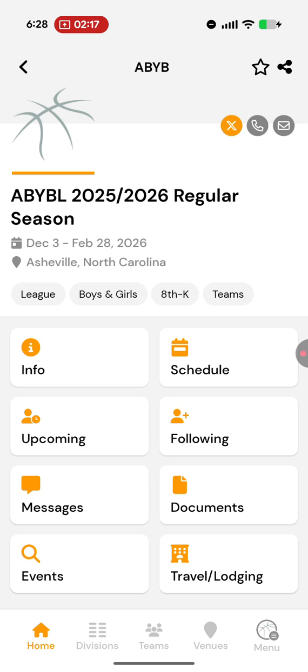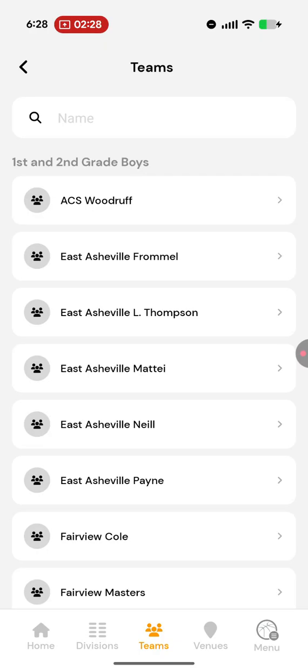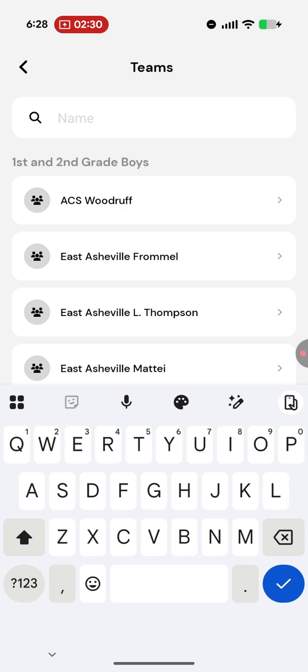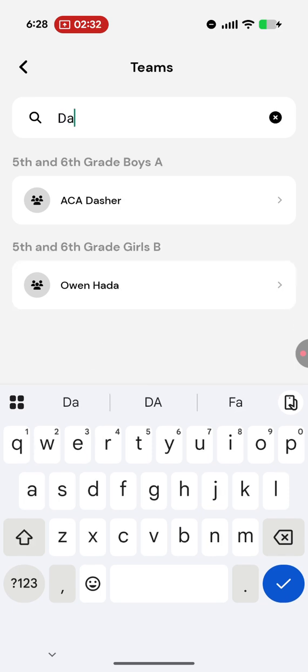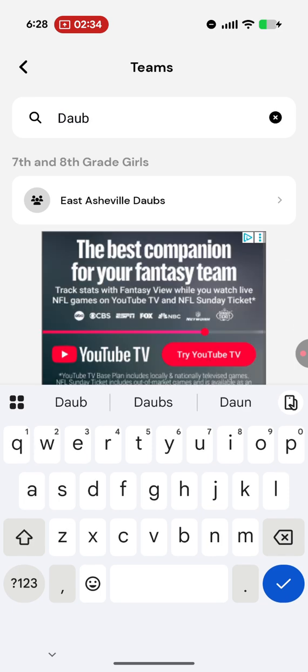So now you're going to search for your team. And at the bottom, you see home, divisions, teams, venues, menu, etc. You're going to click on teams in the center. And now you need to search for your coaches or your team's name. So for us, it's Daub, D-A-U-B. So there she is.